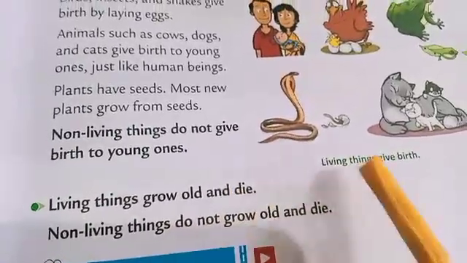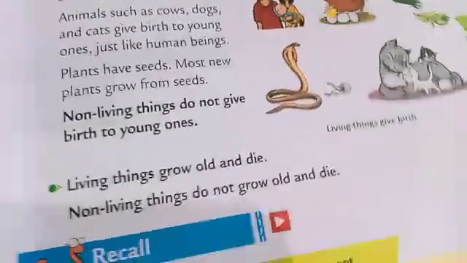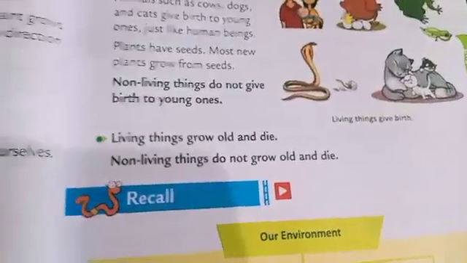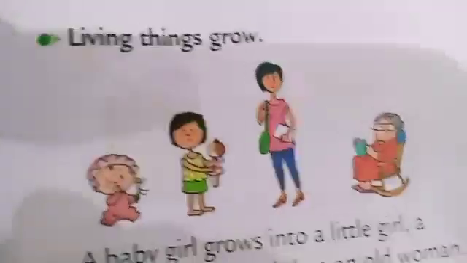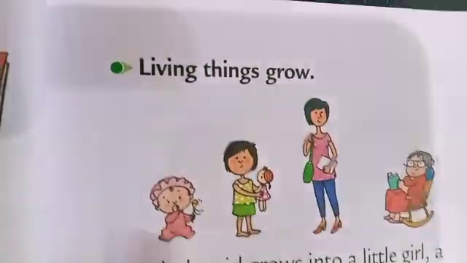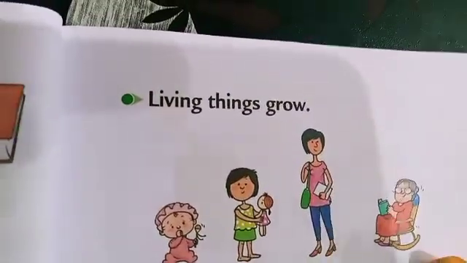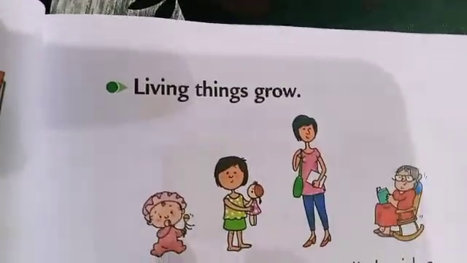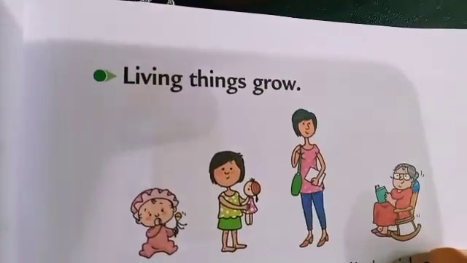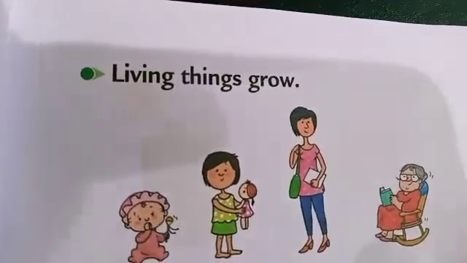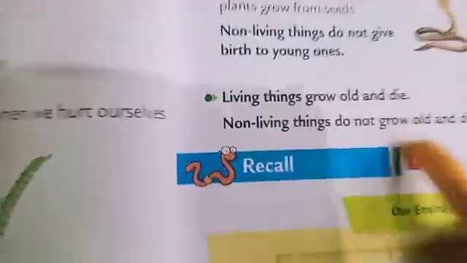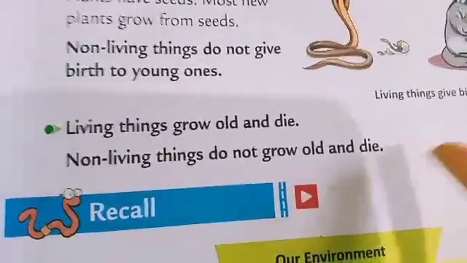Now the next topic is that living things grow old and die, but non-living things do not grow old and die. As I showed you before, this small baby girl grows into a little girl, then a young woman, and then grows into an old woman. Like this, human beings grow old and then they die.